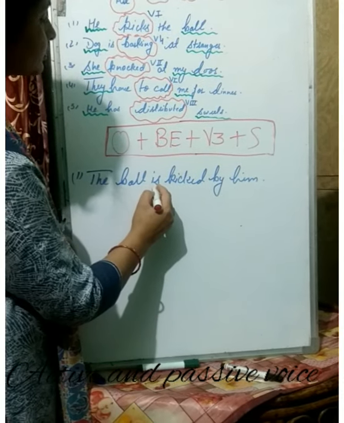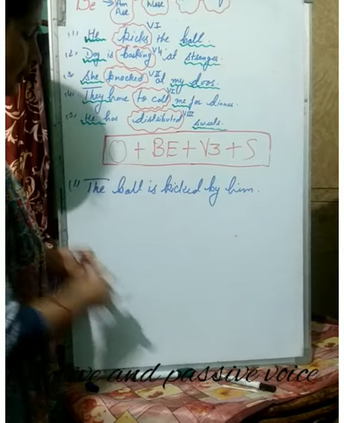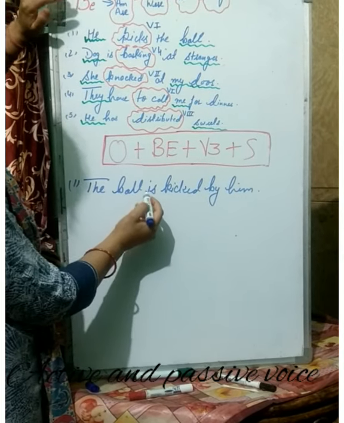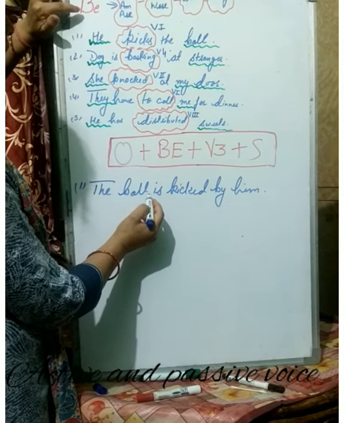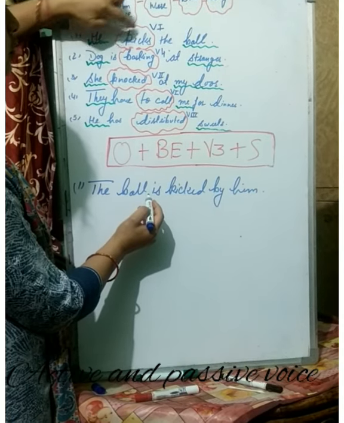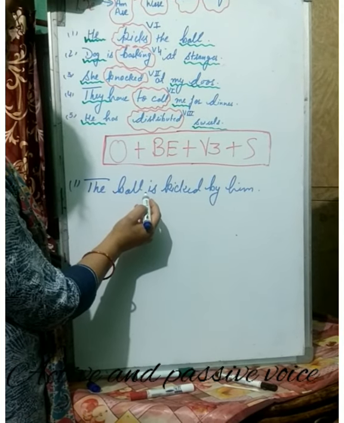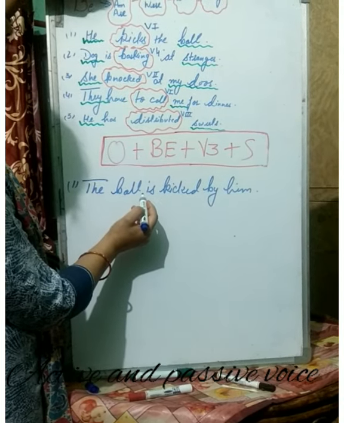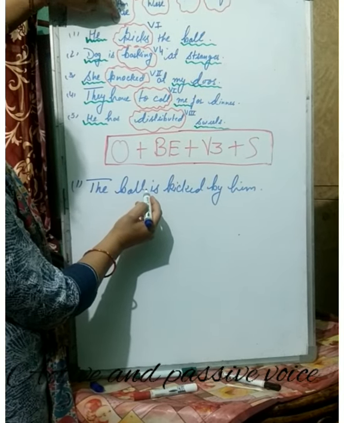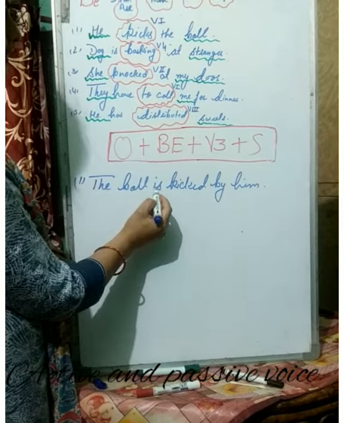Now why we used this is, now listen here, the rule says whenever in active voice first form of verb occurs, that time we have to use the first form of be verb, is, am, are. So according to that, I have used is.